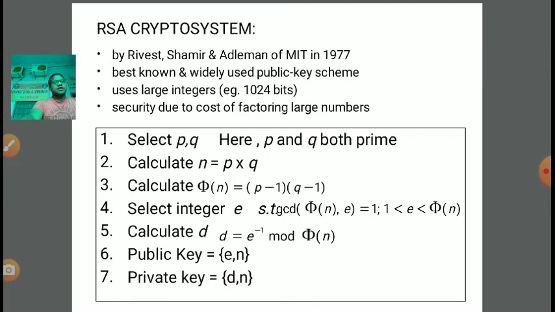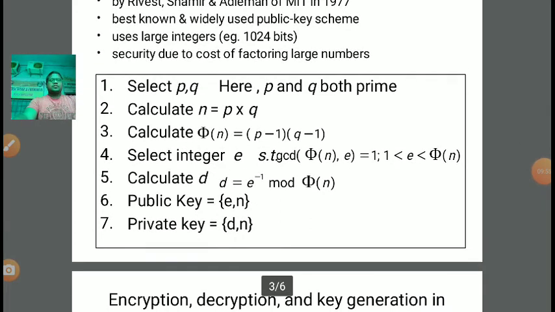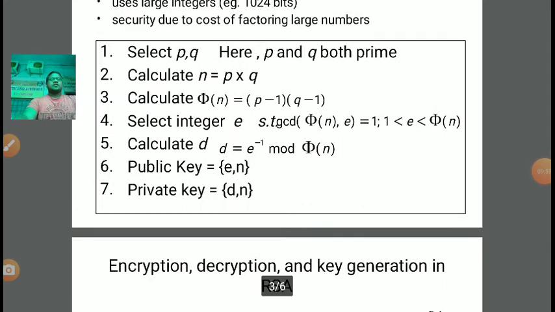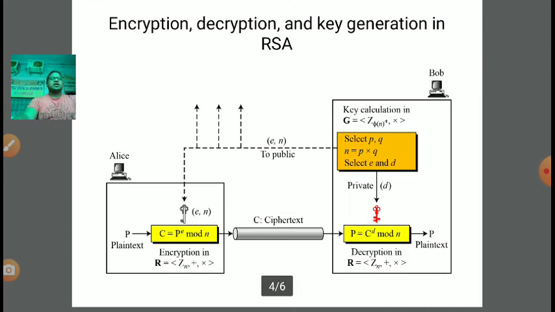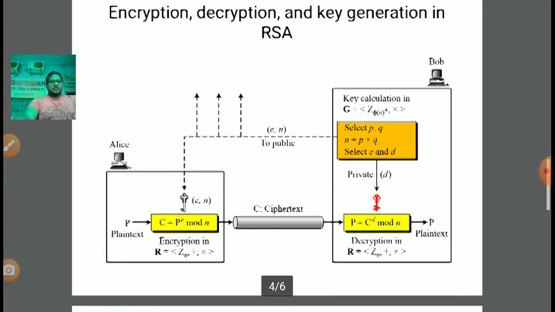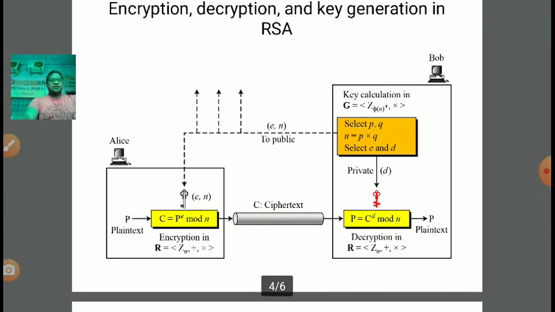Sixth point is the public key. Here e we know, n we know. So e and n in combination will act as the public key, and d and n in combination will act as the private key. So the first process, key generation, we have done. Now the next steps are encryption and decryption. All these three steps have been explained in this particular picture. So step by step we are learning.